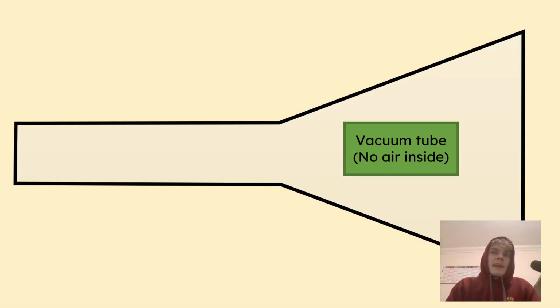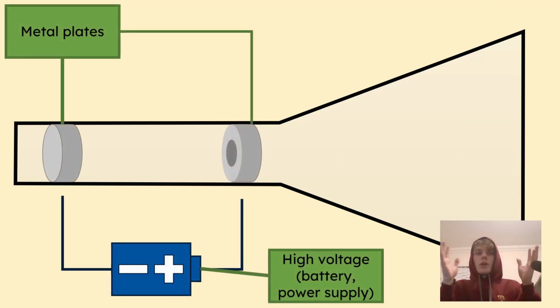We start off with this experiment. You take a glass tube and you suck all of the air out of it to make a vacuum. In reality, there's always going to be some amount of air left in the tube, but let's pretend there's absolutely nothing inside that glass tube. You can then take some metal plates. Here I've drawn them as cylinders.